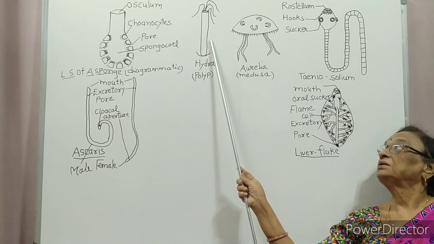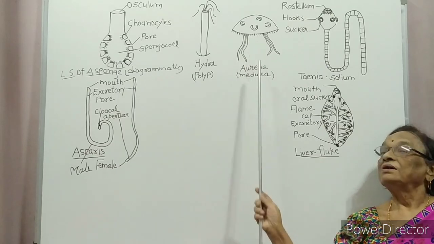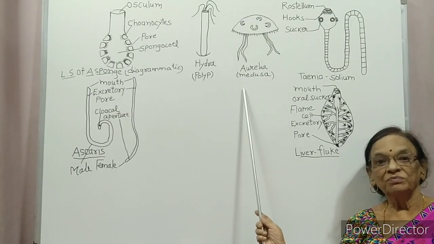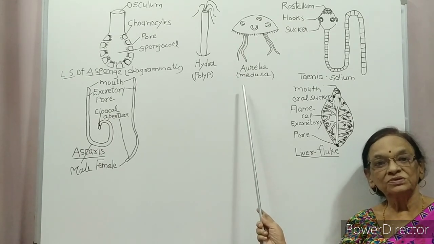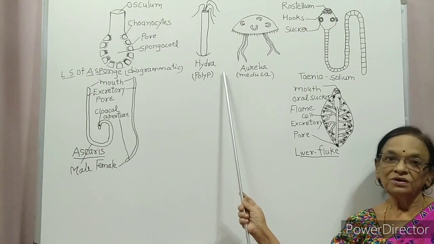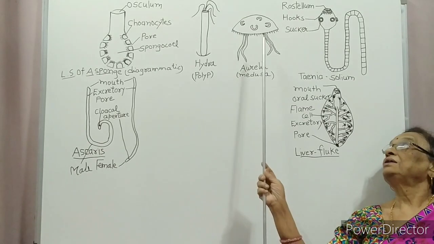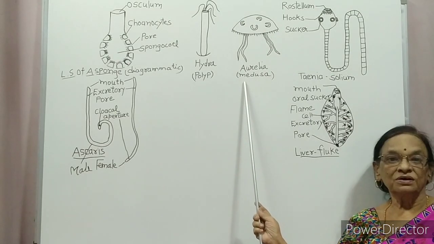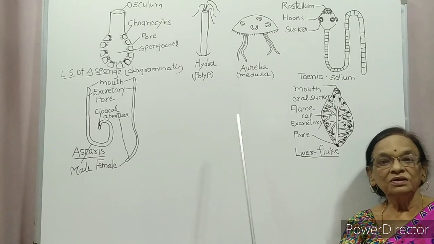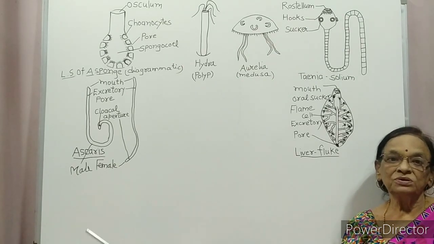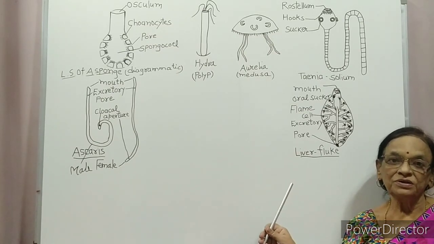A bud, an external outgrowth, is formed. That is called a bud. In Aurelia, it is the medusa form, meaning the sexually reproducing form. So the asexual reproducing form is polyp, which is cylindrical, and the umbrella shaped form is called medusa. It is found in Aurelia. In some organisms, both polyp and medusa forms are present.